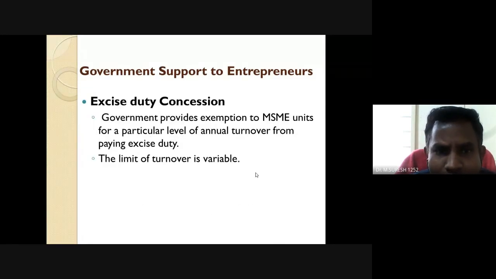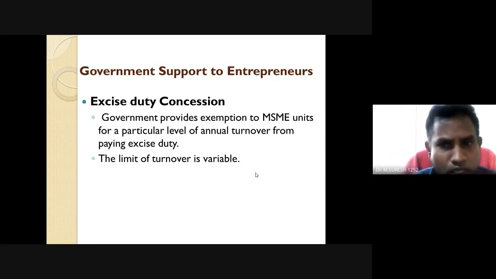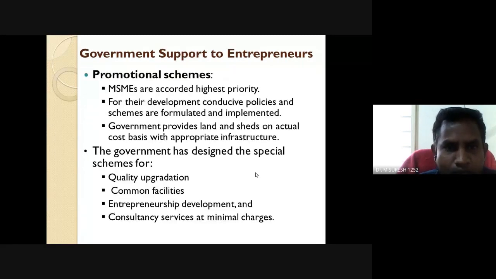Not only credit facility, it can also include excise duty concession. The government supports entrepreneurs through MSME units for a particular level of annual turnover from paying excise duty. That limit is also variable through this scheme based on turnover, and there is also a promotional scheme.